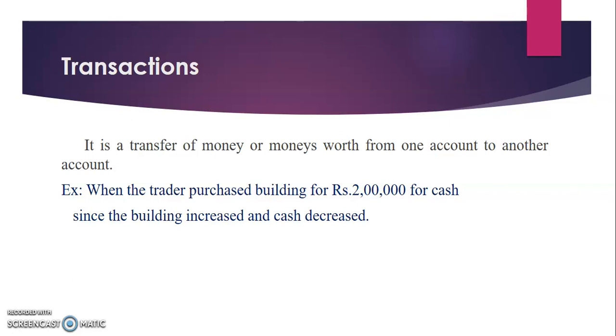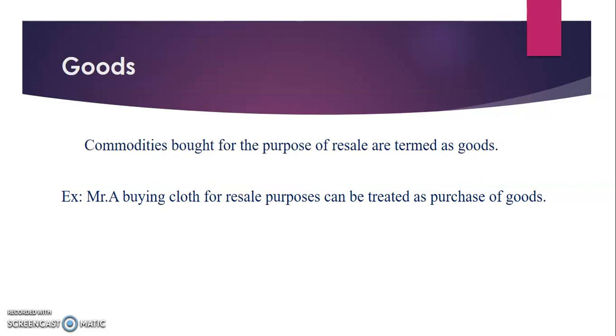And the next one, transactions. It is a transfer of money or money's worth from one account to another account. If money is transferred from one account to another account, it is called a transaction. When the trader purchased the building for rupees 2000 for cash, the building increased and cash decreased. Here the building is receiving the benefit and the cash is giving the benefit. For purchasing the building they pay cash, so building value is increased and cash value will be decreased.